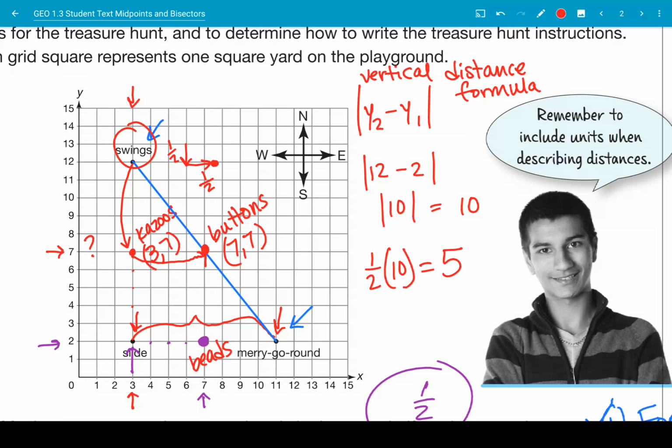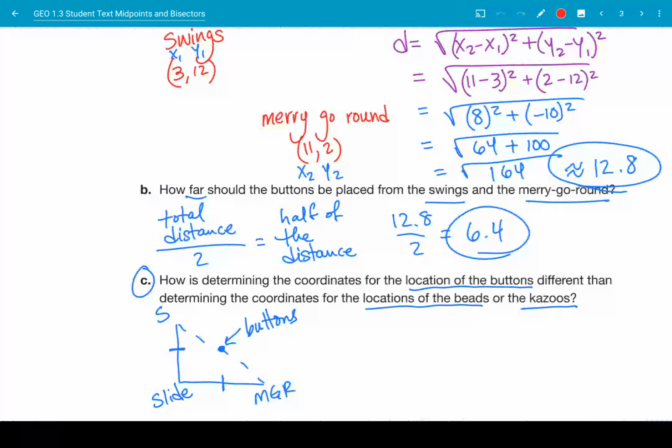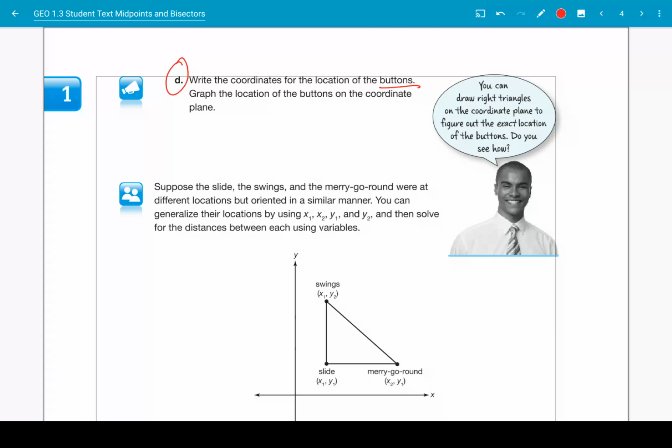Okay, let's go back and answer the question. The coordinates for the locations of the buttons would be at 7, 7. The buttons are located at 7, 7. Graph the location of the buttons on the coordinate plane. See graph. Congratulations, you just finished part D. You found the location of the buttons.